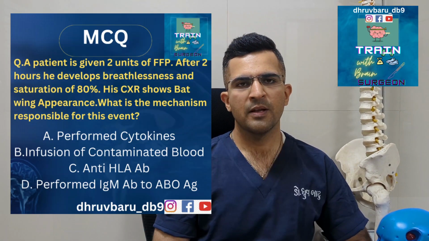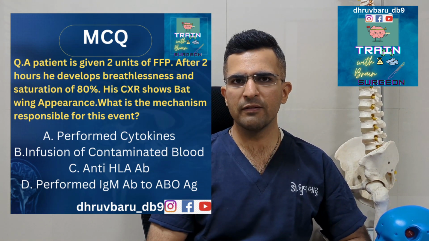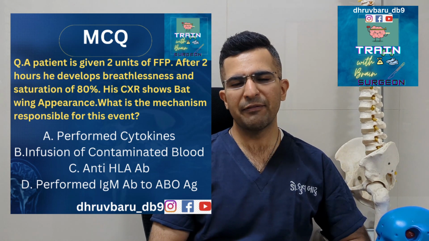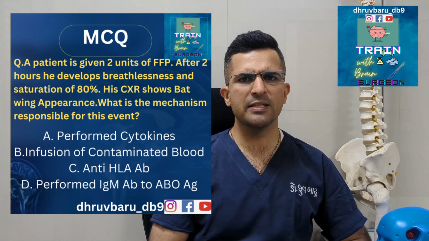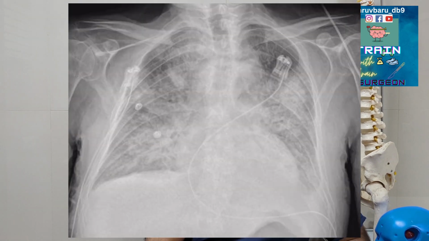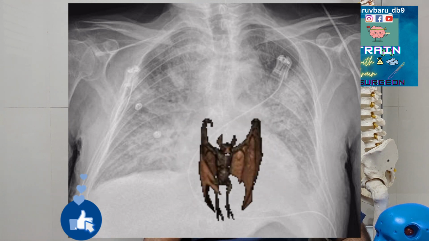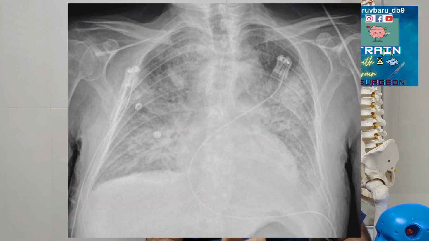So let's get started. First question. So there is a patient of RTA and you have given 2 pints of FFP, and you find that patient is breathless as well as a drop in saturation, and you get a chest X-ray which shows the following image. So this is also an image based question. Now what is the mechanism?